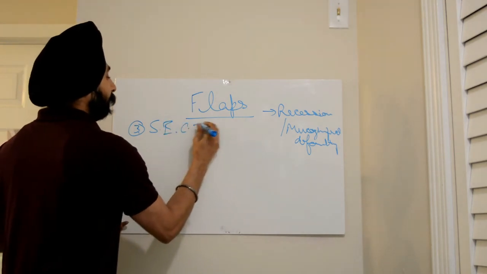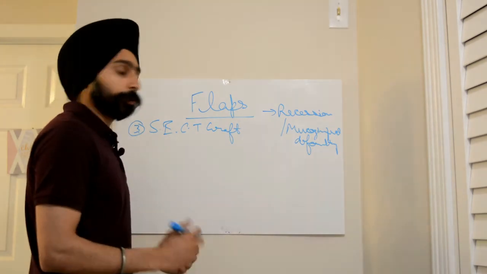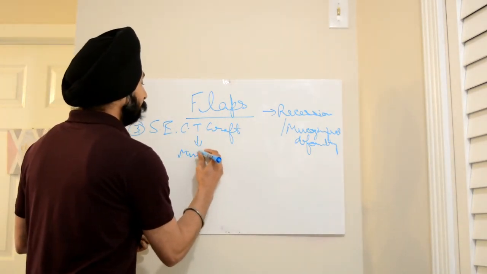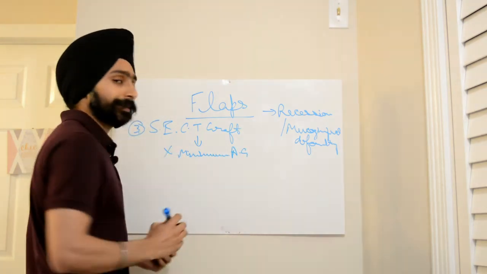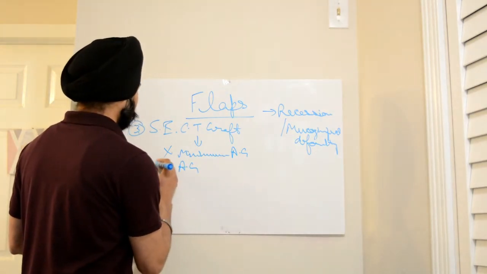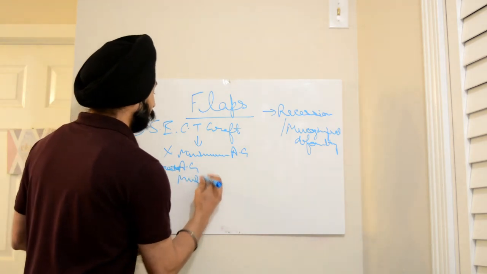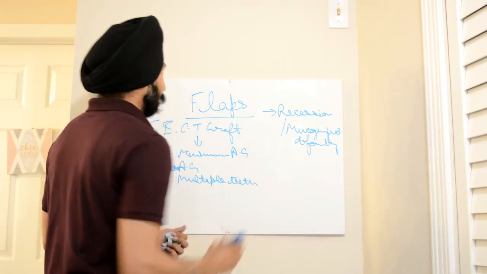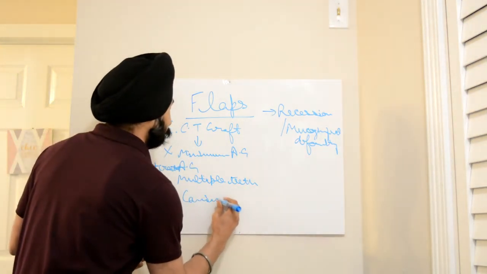Subepithelial connective tissue graft does not require any minimum attached gingiva because it creates attached gingiva on its own. It can be performed on multiple teeth, and this graft is basically recommended for canines, maxillary canines.